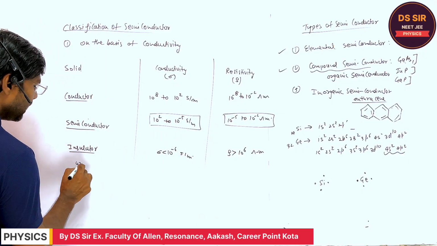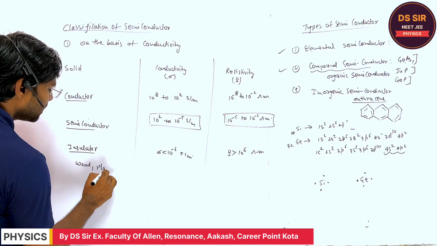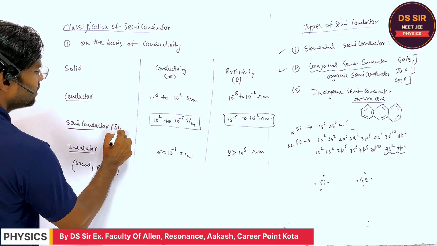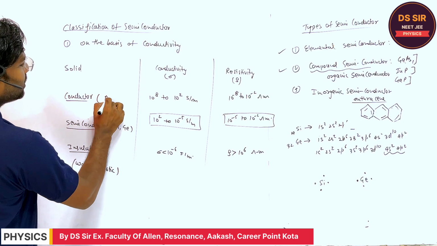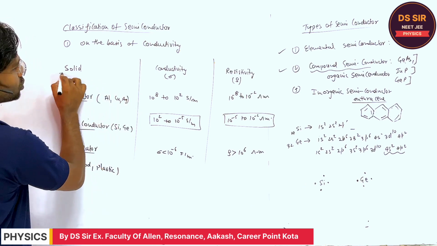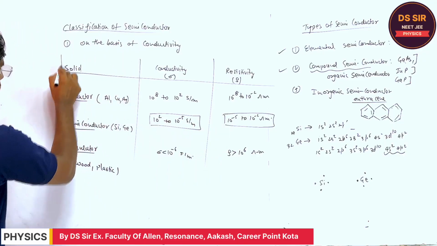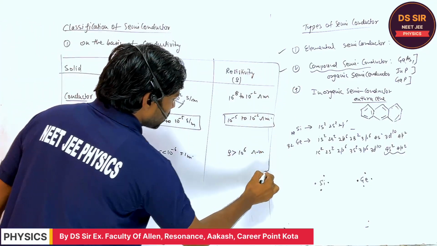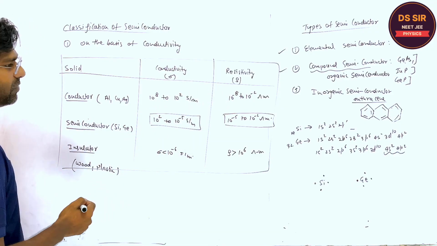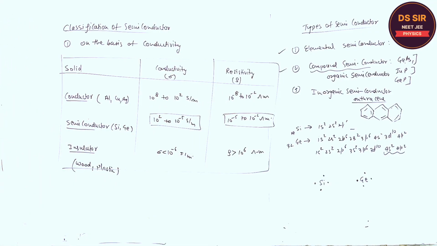The insulators are like wood, plastic. These are the examples. The semiconductors are silicon, germanium. The conductors are aluminium, copper, silver, like this. So these are the solids, and we can classify these solids in terms of their conductivity and resistivity. Is it clear? Copy this. So this was the classification on the basis of conductivity.